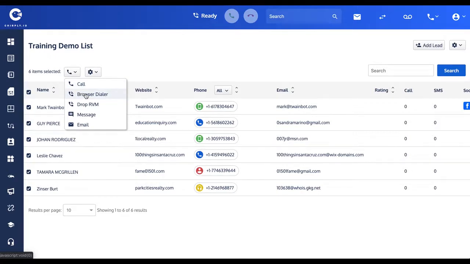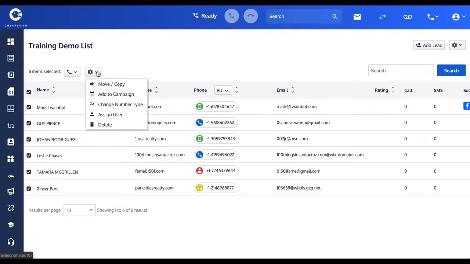You can dial straight from the browser here sequentially, one after another. You could leave them a ringless voicemail, a pre-recorded piece of audio. Again, you'll see that in a later video. You could send them an SMS text message or MMS, multimedia message, send them an email. Likewise, list functions that you could do with these 6 people, I could move them all to a different list or copy them into another list.